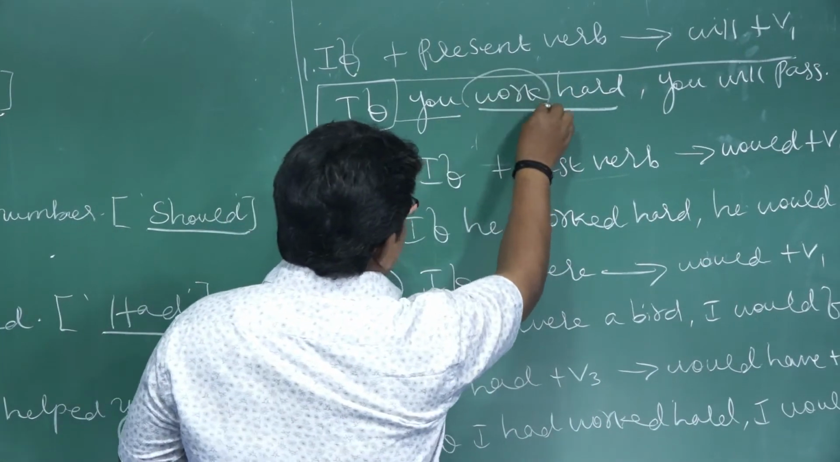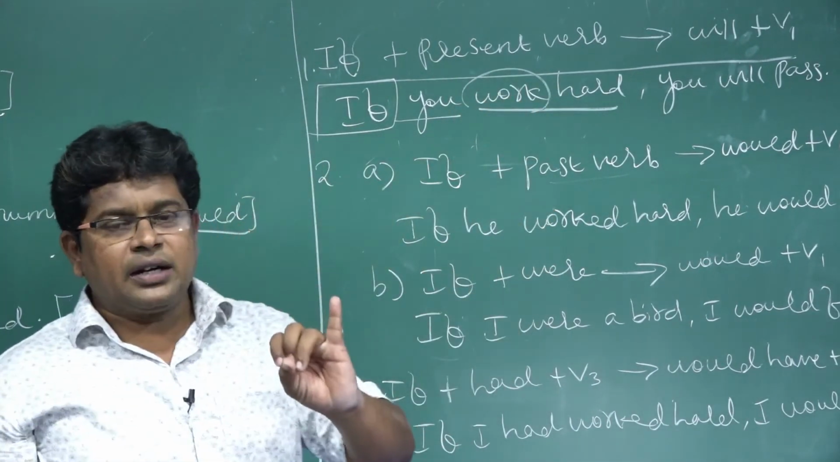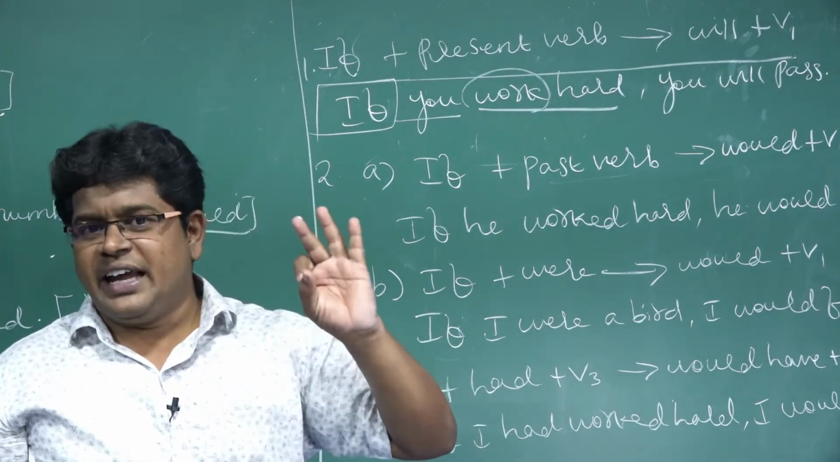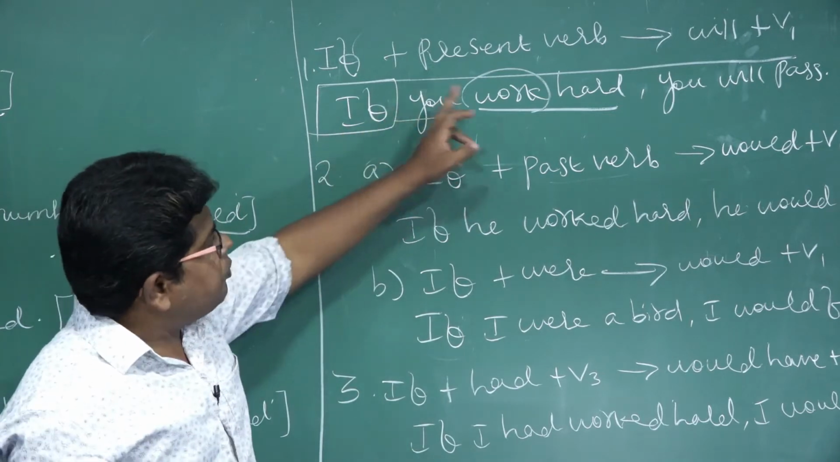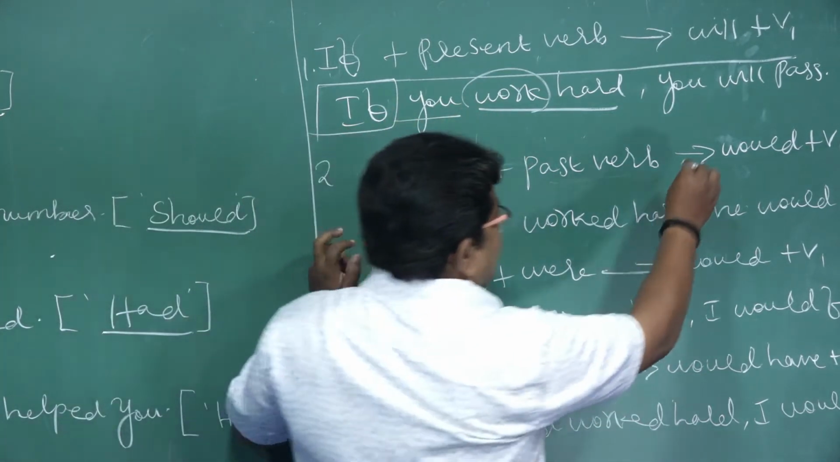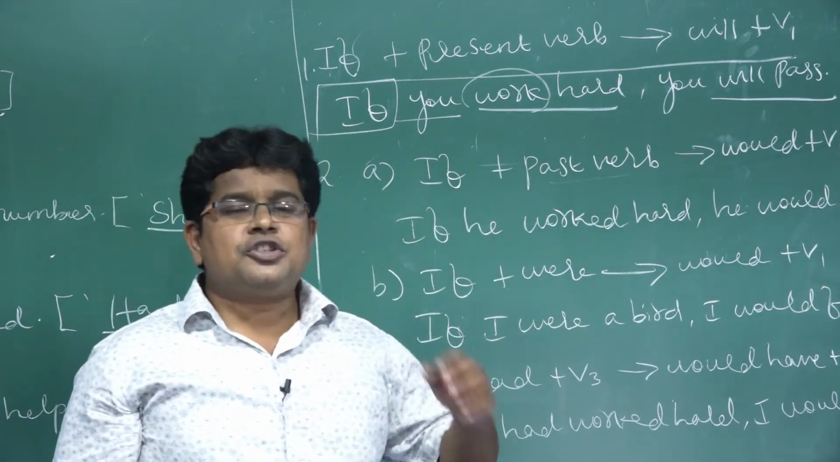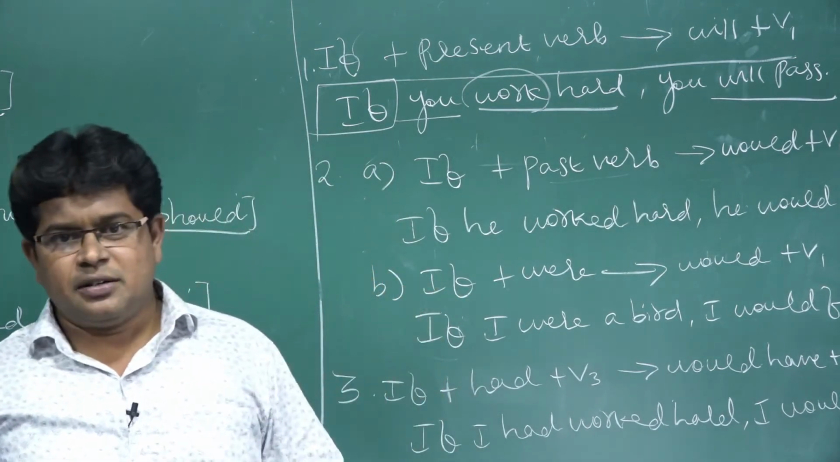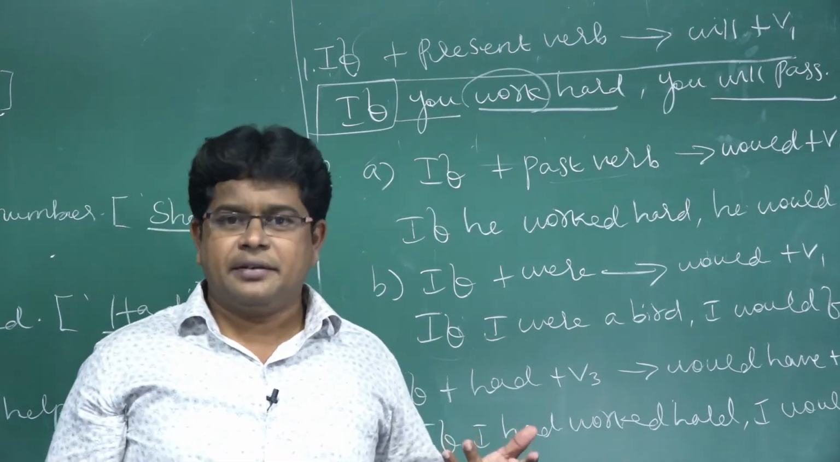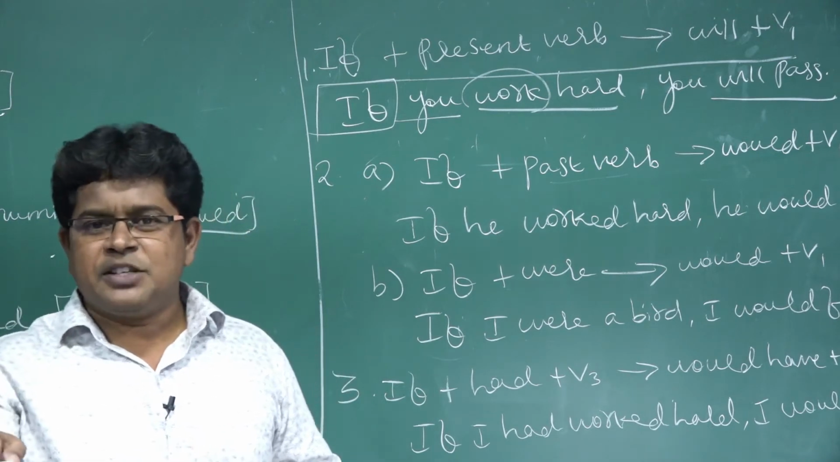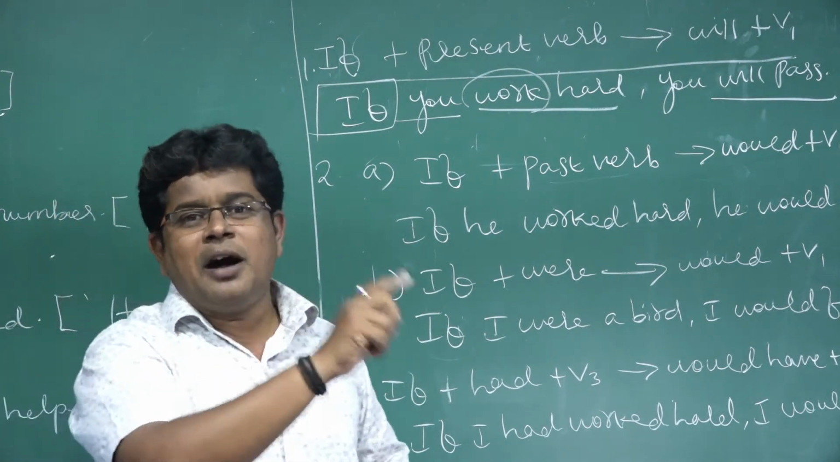Here, work is the verb. Work, worked, worked: V1 is work, V2 is worked, V3 is worked. So if plus present verb is there, here we have to use only will plus V1. Some of the students are writing, "I will passed, I will completed." How can that be? Will is future. Whenever will is there, V1 must follow, that is the first form of the verb.